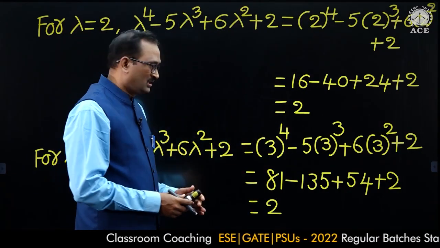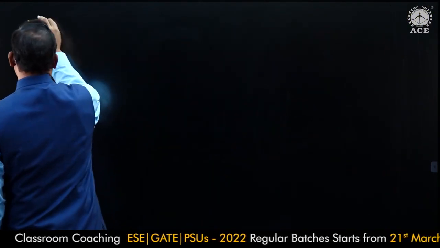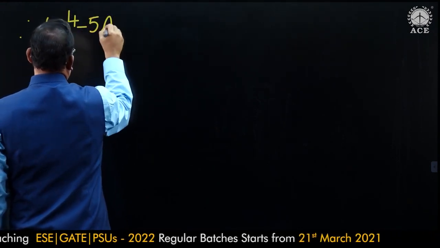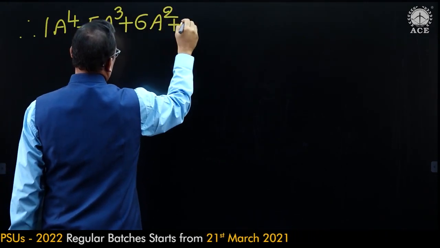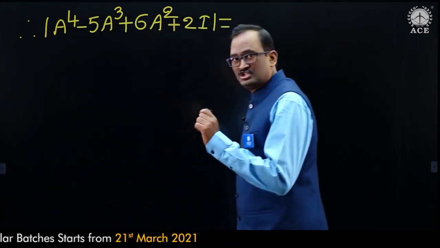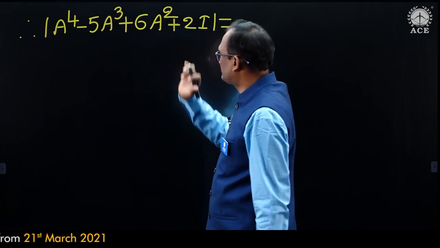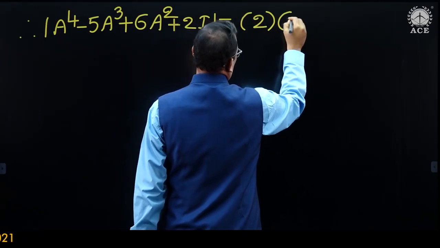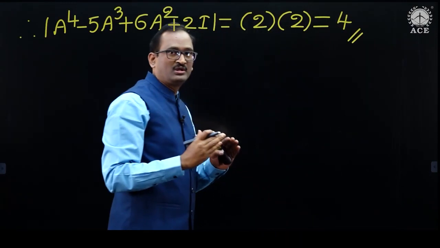Now we were asked to find the determinant of A to the power of 4 minus 5A cube plus 6A square minus 2I. The determinant of this particular matrix is equal to the product of the eigenvalues of this matrix. What are the eigenvalues of this matrix? 2 and 2. So the product of the eigenvalues is 4. We can do like this also.